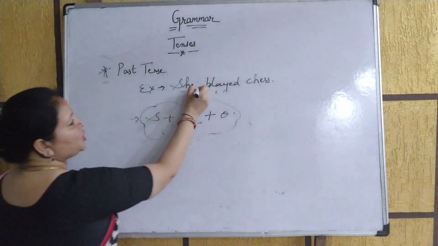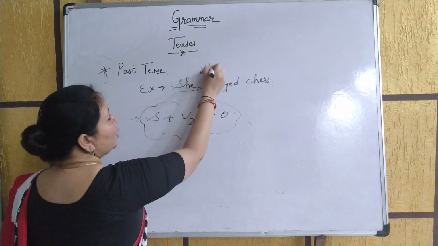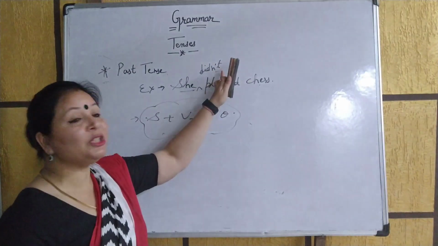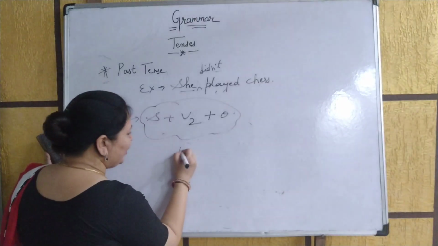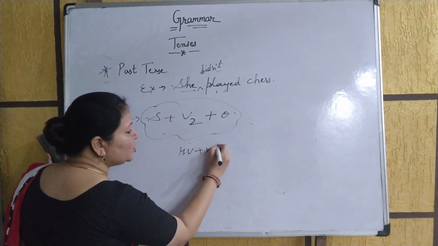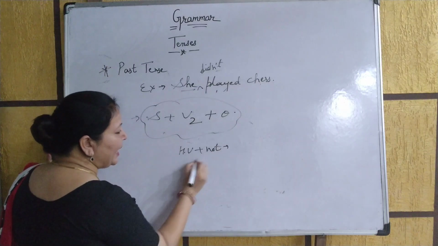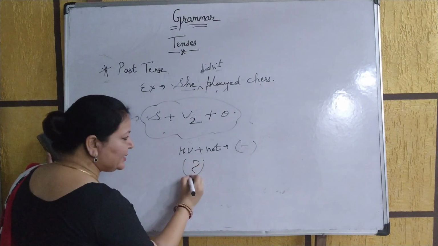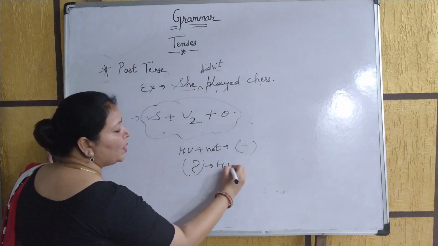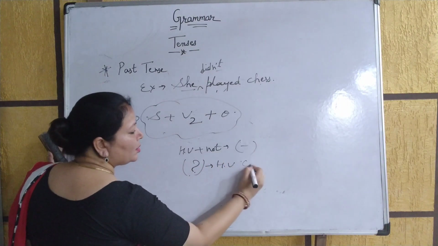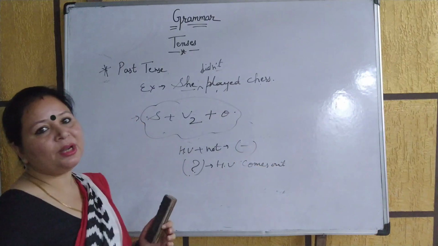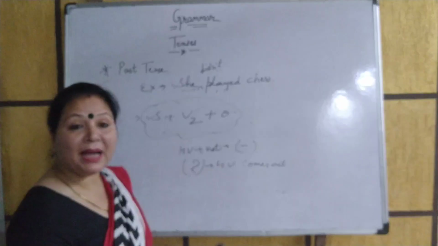And over here, she did not, because in our earlier classes also I mentioned that not is always used with the helping verb, and whenever you are writing interrogative sentences, the helping verb comes out front. Okay beta, this is the rules and regulations of the simple past tense.